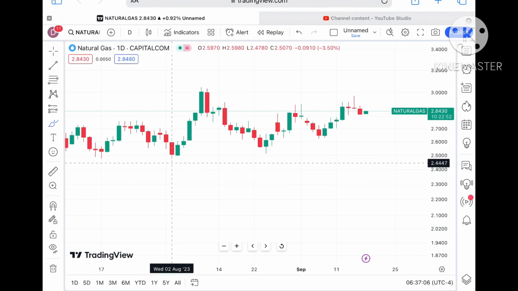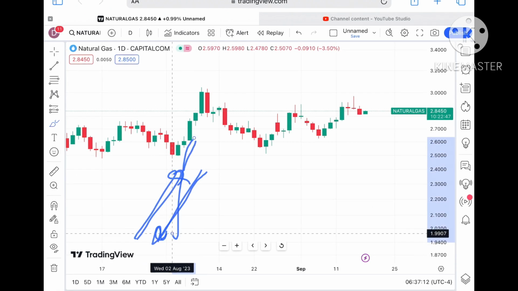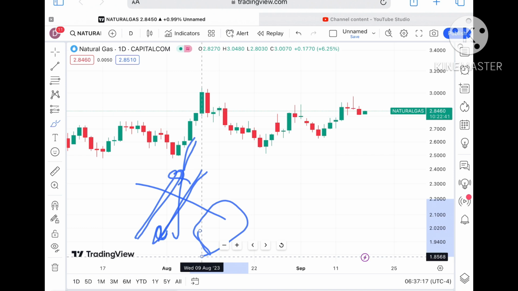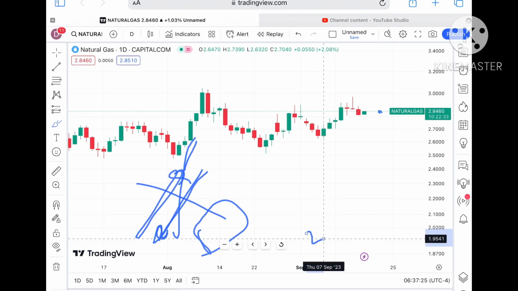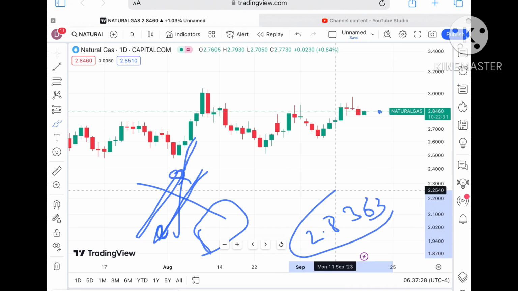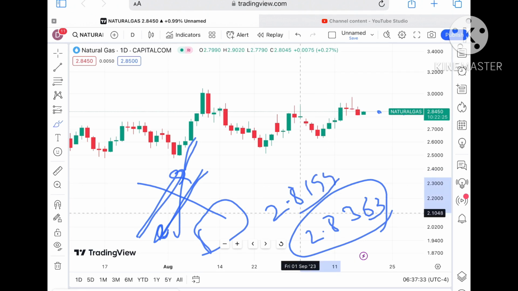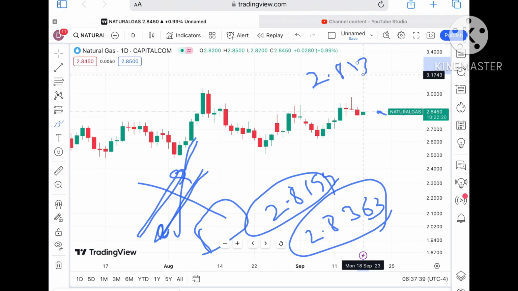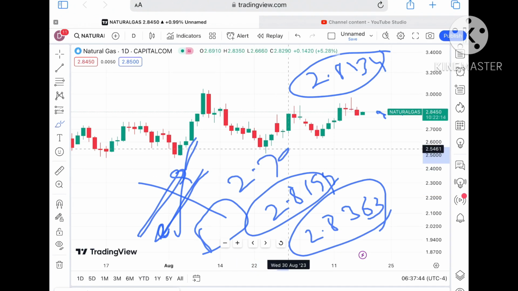Now remember something: the market is always uncertain. If you are thinking it will go upside or downside, no, it will only go when there is a breakout happening, some news coming or some event, then we can see a rise or fall. Suppose the price doesn't sustain, it will come down towards a level of $2.8363. If the price falls below this level, the next support is at 2.8199. If the price falls below that level, it will cross a level of around $2.8134, which is already a weak support, so chances are high it will go towards a level of $2.7906.